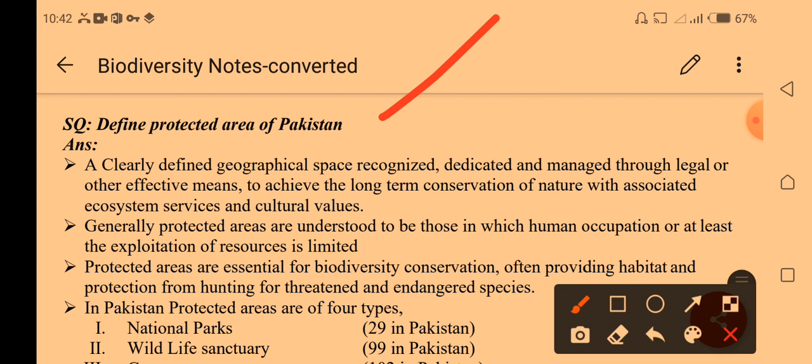It means that conservation of resources is very important, but human occupation in those areas is the threat. That is why the exploitation of our resources has been limited. So protected areas are essential for biodiversity conservation.